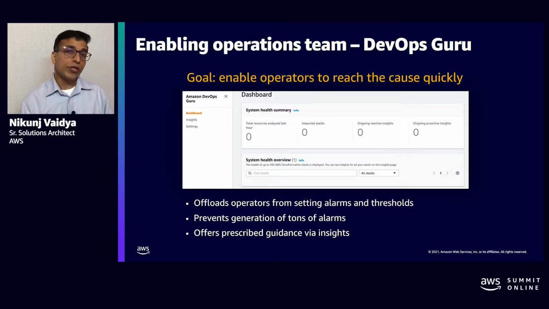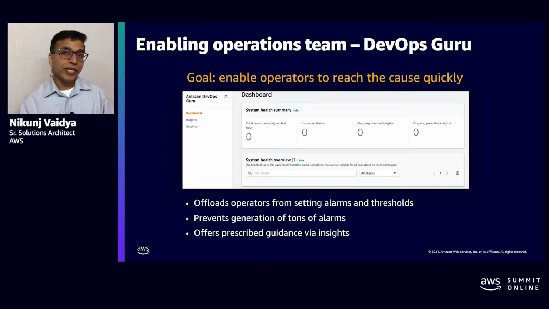Now, the other point to note is DevOps Guru does not require the operators to set tons of alarms and thresholds, because this could be a daunting task. Setting each and every alarm and that too thresholds for each one of them, that's sometimes very subjective and very tricky. Instead, DevOps Guru uses pre-trained machine learning models to set those alarms as well as thresholds and dynamically learns the behavior of the resources and adjusts the thresholds accordingly.